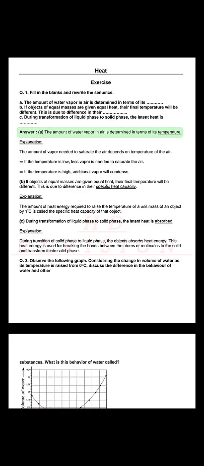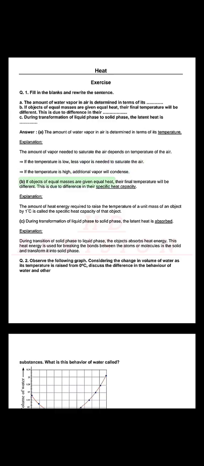Answer. The amount of water vapor in air is determined in terms of its temperature. Explanation. The amount of vapor needed to saturate the air depends on temperature of the air. If the temperature is low, less vapor is needed to saturate the air. If the temperature is high, additional vapor will condense.